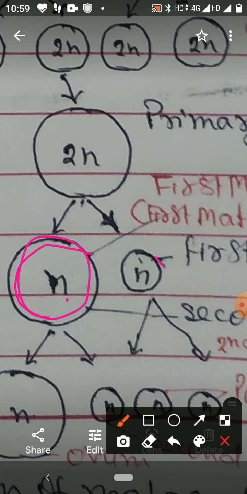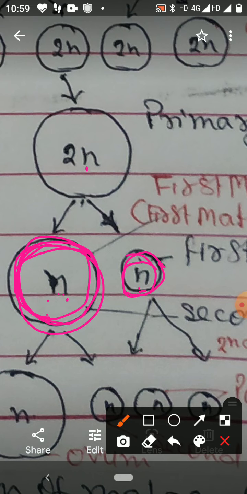Other cell is small, that is first polar body. And these two cells are haploid because they are having just half the number of chromosomes of the primary oocyte. So number of chromosomes has become half. This large one is called secondary oocyte. A smaller one is the first polar body.